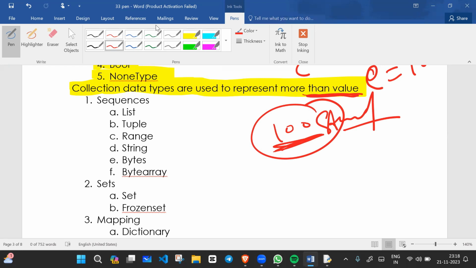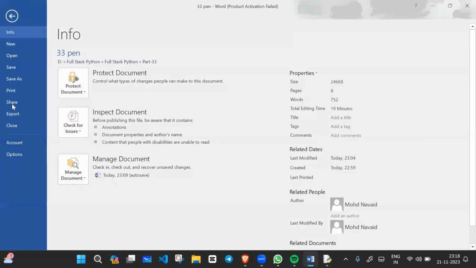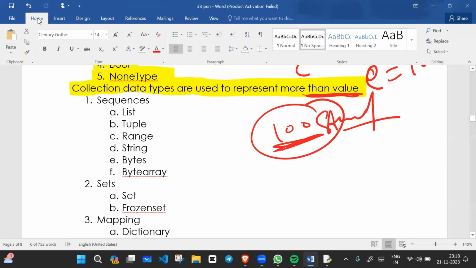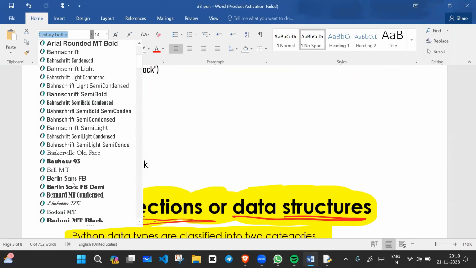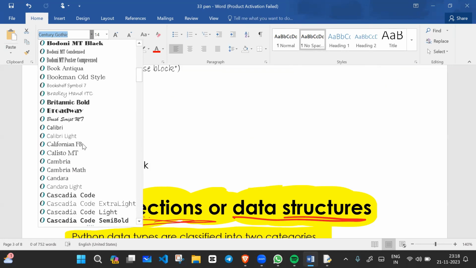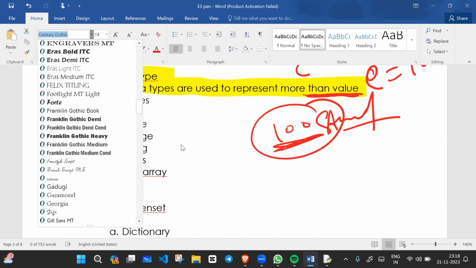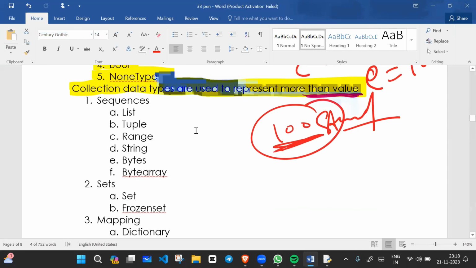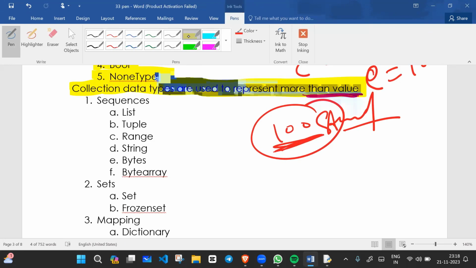For example, when I click on File or Insert, there are different types of fonts. Is this one font or more than one font? More than one font, so this is a collection. Let's talk about font size. Is this one number or many numbers? These are many numbers, so this is a collection. More than one value is known as a collection. I hope you are getting it.